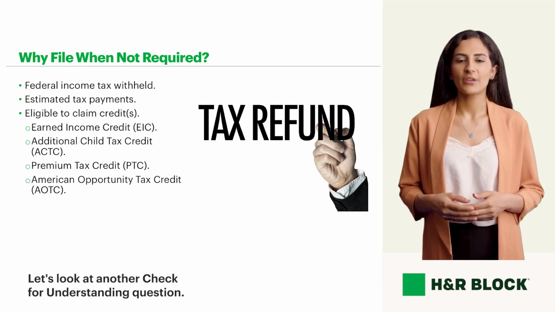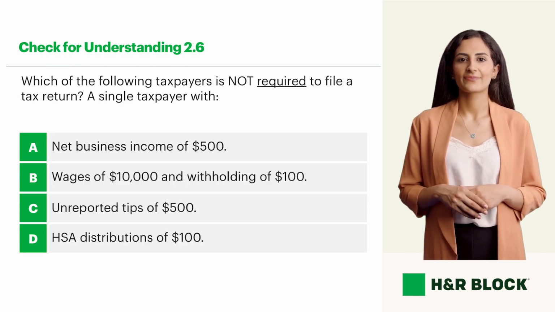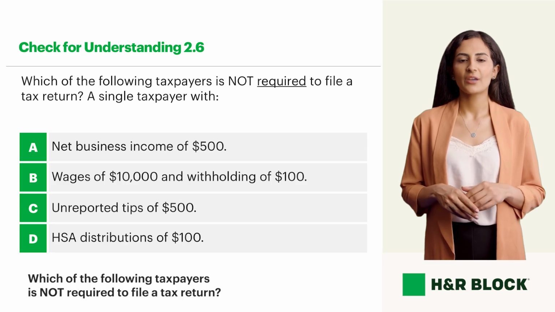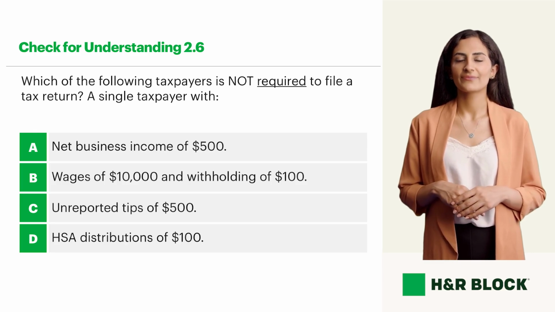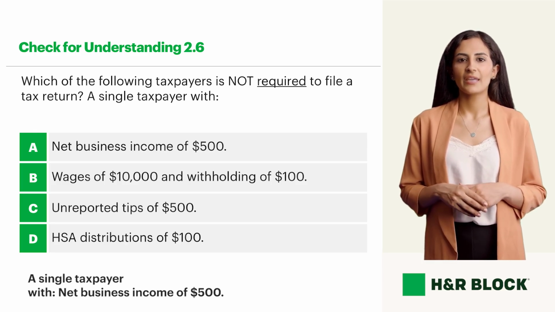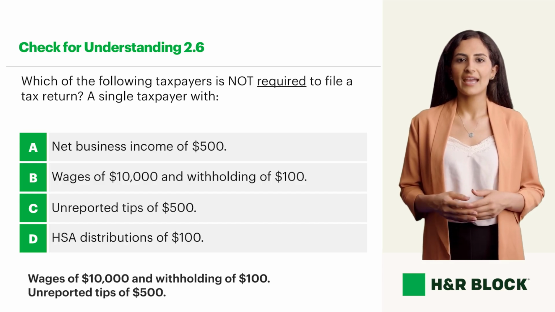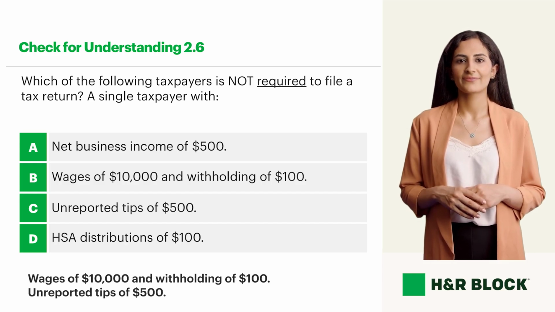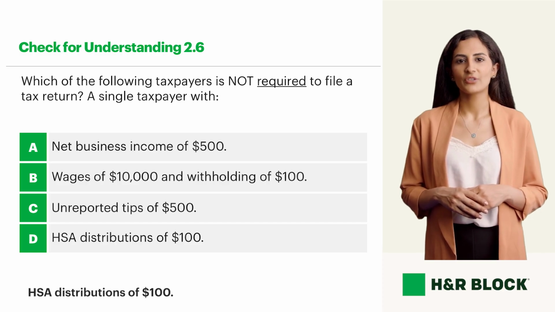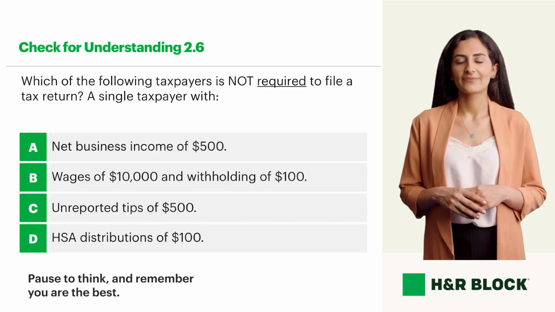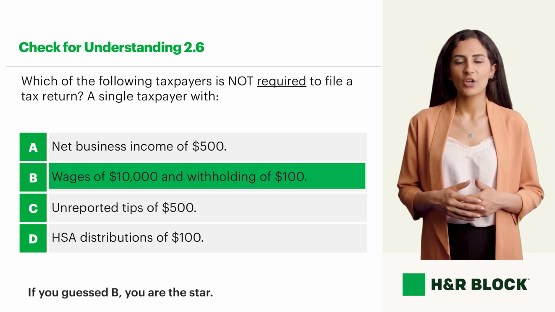Let's look at another check for understanding question. Which of the following taxpayers is not required to file a tax return? A single taxpayer with net business income of $500, wages of $10,000 and withholding of $100, unreported tips of $500, HSA distributions of $100. Pause to think, and remember you are the best. If you guessed B, you are the star.